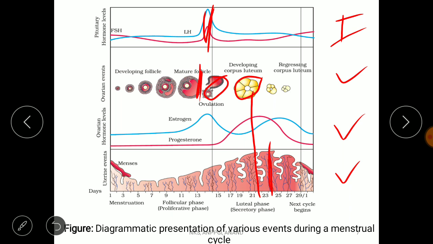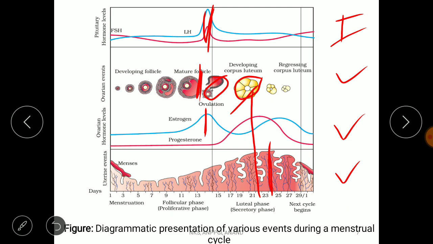Then the third panel shows the ovarian hormones. So here the concentration of the estrogen is very, very high by the 12th or 13th day, because the granulosa cells are much more active at that time. Then the progesterone, because it is secreted by the corpus luteum, right?